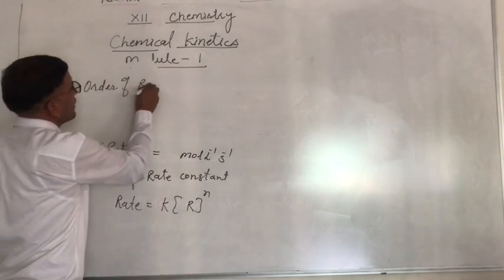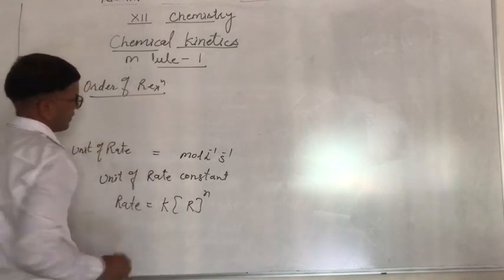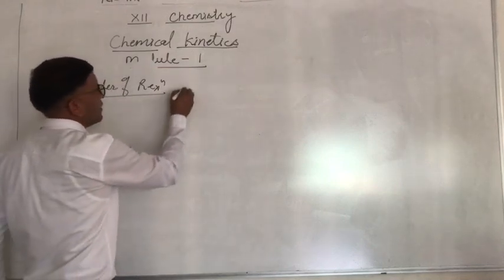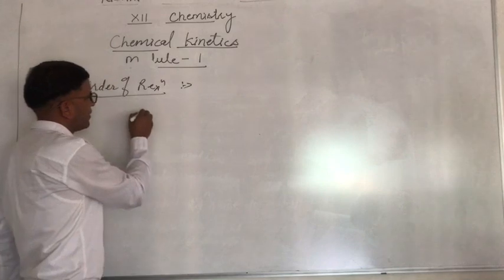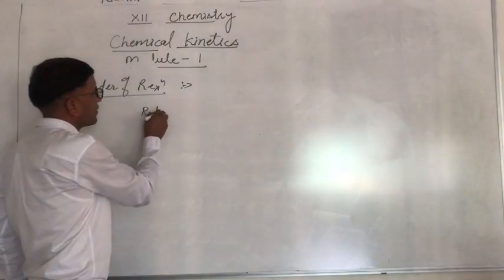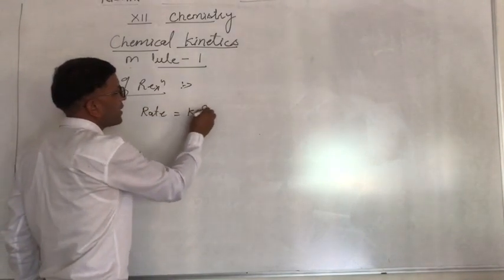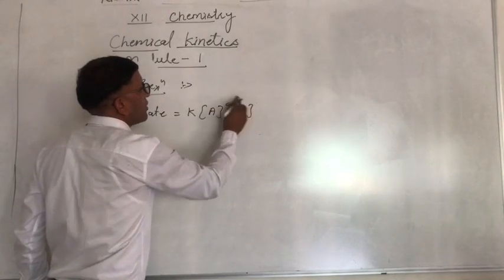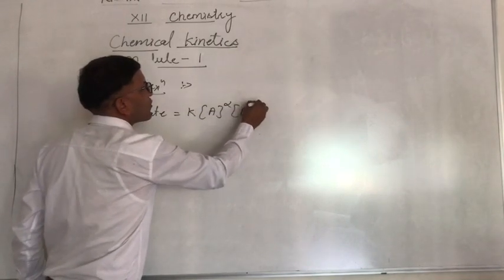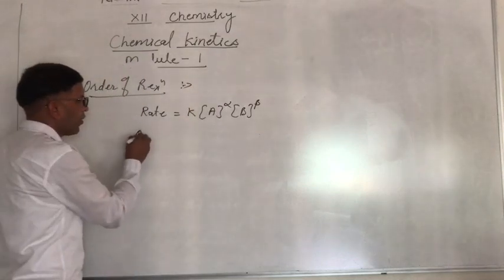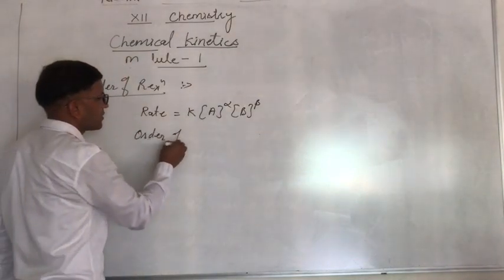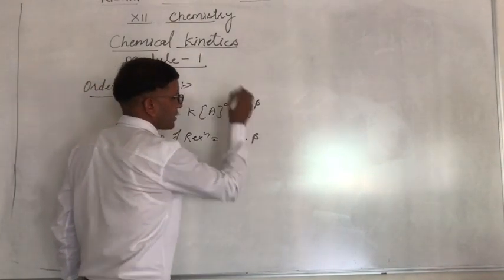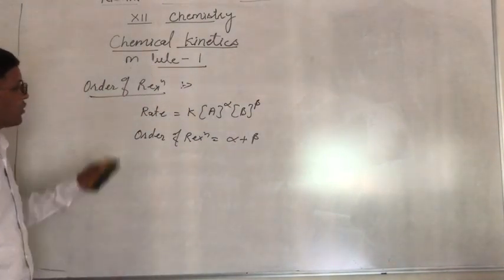Order of reaction. What is order of reaction? It is the sum of the powers. I have taken the example rate equal to K, A raised to power alpha and B raised to power beta. Then order of reaction is alpha plus beta. What is order of reaction?